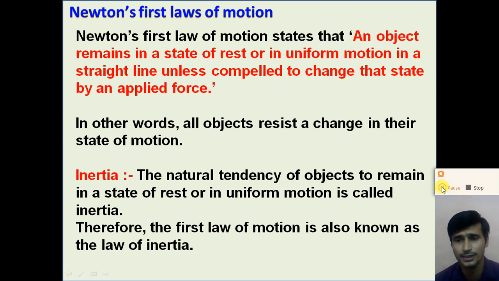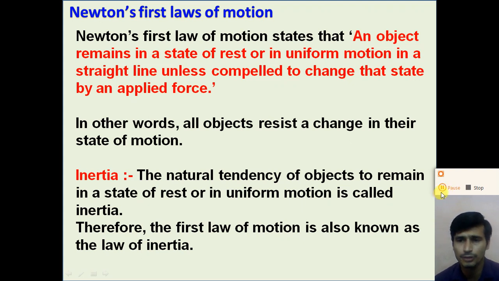So if no external force is applied on the object, the object retains its state of rest or its state of uniform motion. If the object is moving with constant speed and the external force acting on the object is zero, it moves with uniform speed.